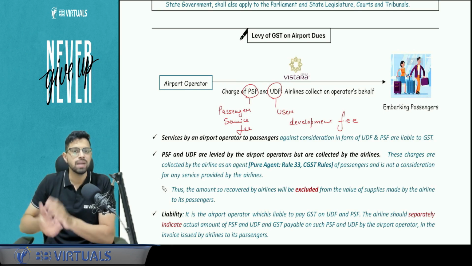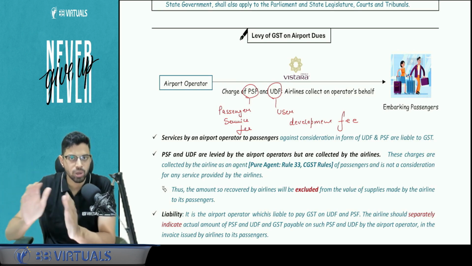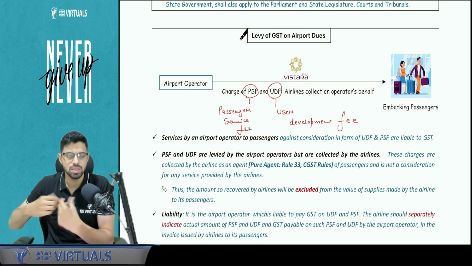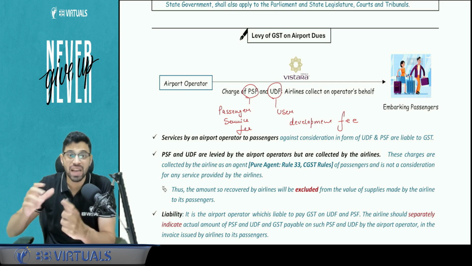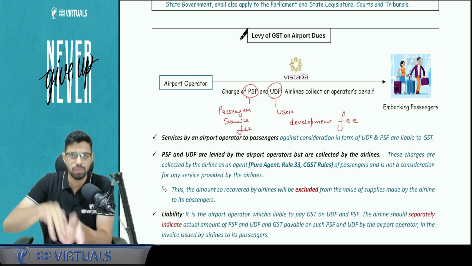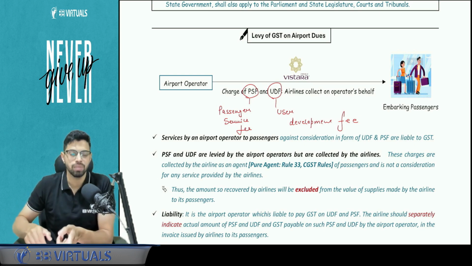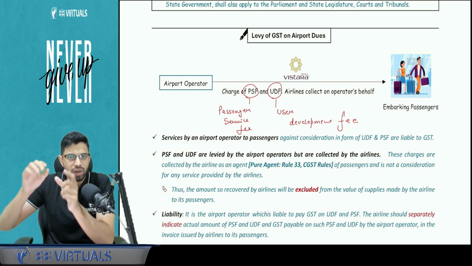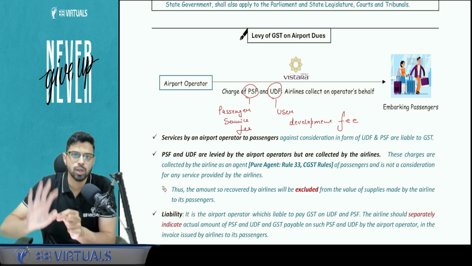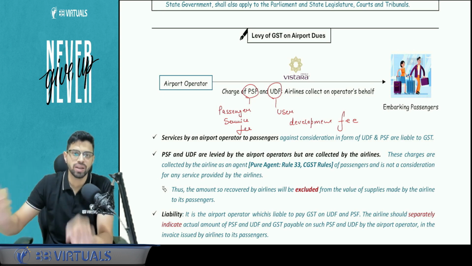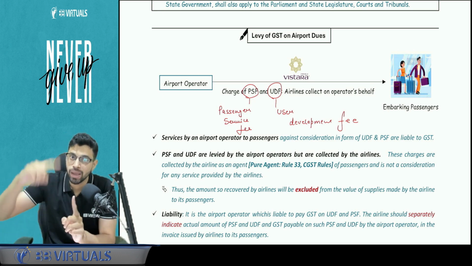So what happens is that the airport operator asks all the airlines who are selling the tickets to passengers to levy this UDF and PSF, or rather, to collect on their behalf. So here the concept of pure agent, Rule 33, Chapter 6, kicks in. Let's say I'm traveling by Vistara. By buying the ticket, I'm also going to pay 60-70 rupees in the name of PSF and UDF that has actually been levied by the airport operator.